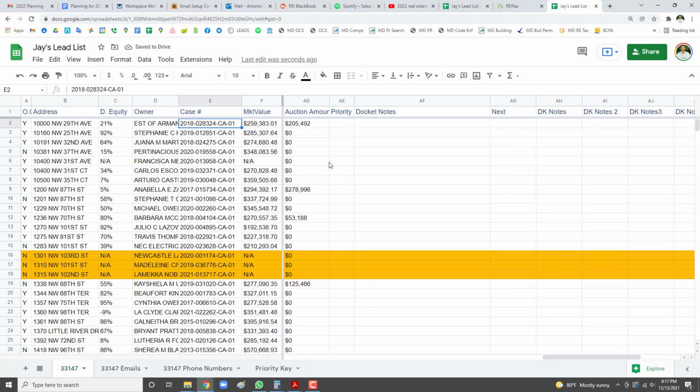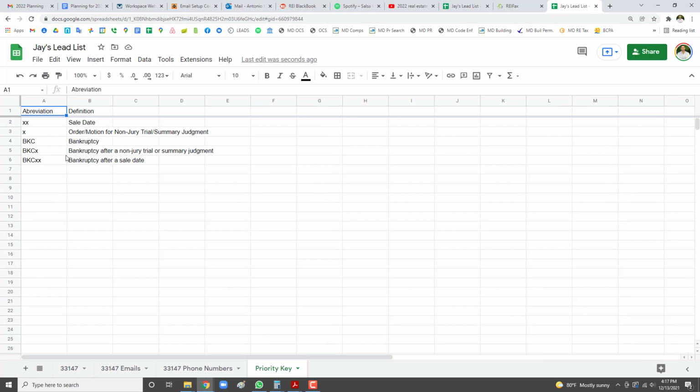And what you're going to want to look for is essentially about three or four things. Number one, you're going to find out if they have a sale date, meaning an auction date, or an order or motion for non-jury trial, where they interchange the words non-jury trial and summary judgment. The non-jury trial is exactly that, a trial without a jury.